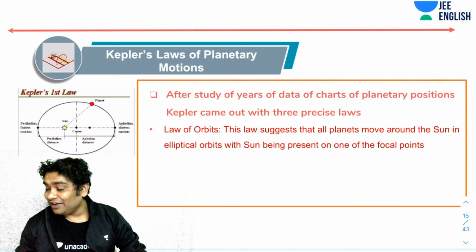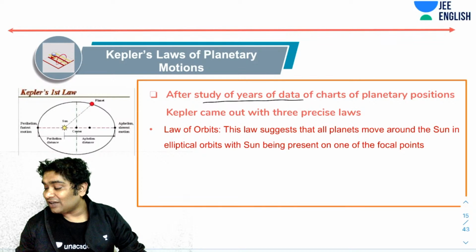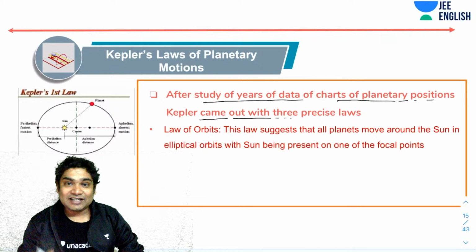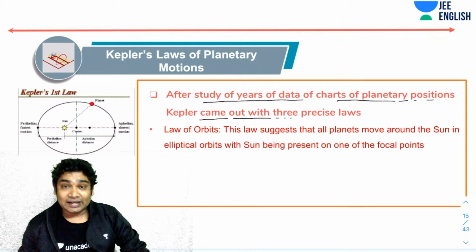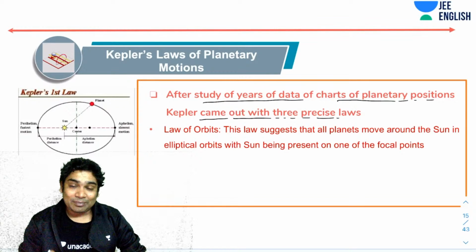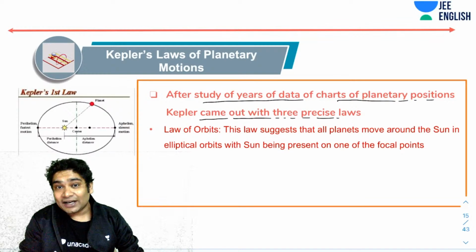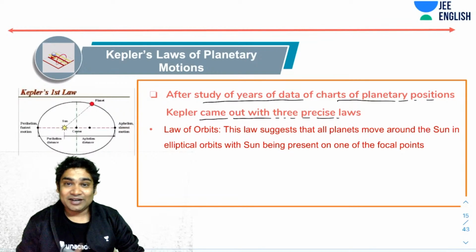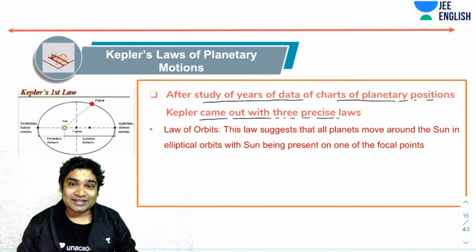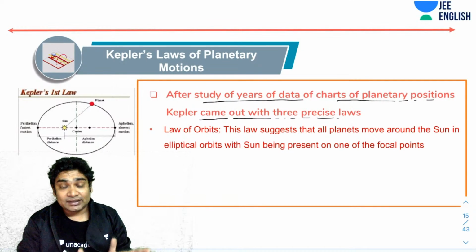After years of study of charts of planetary positions, Kepler came out with three precise laws. Tycho Brahe's charts were so precise that whatever Kepler concluded was absolutely correct, and that is why Newton got the right equation. So it took years of research and analysis by these two guys, and here were the three laws.